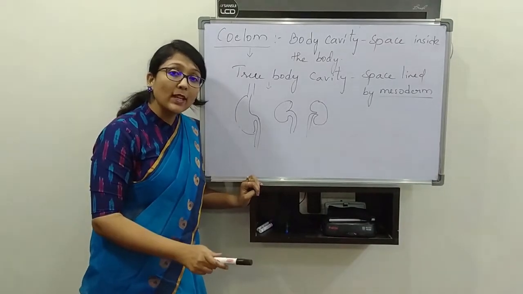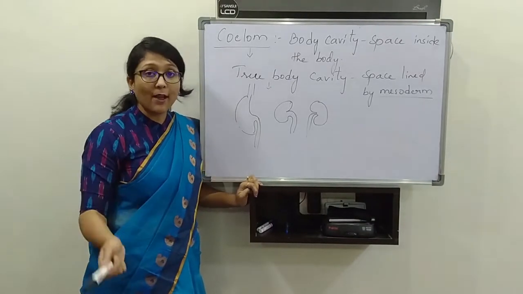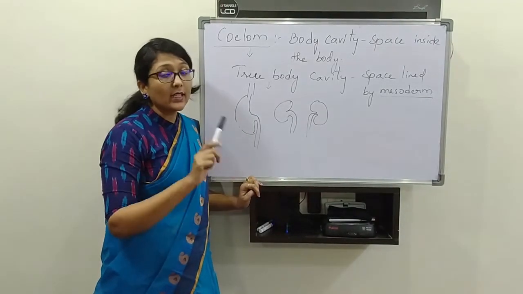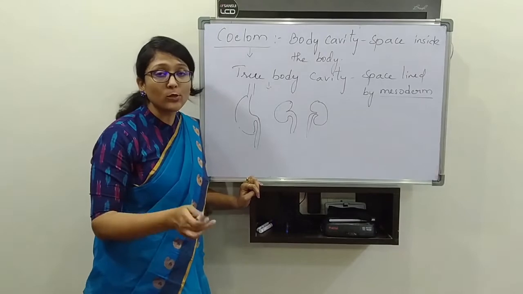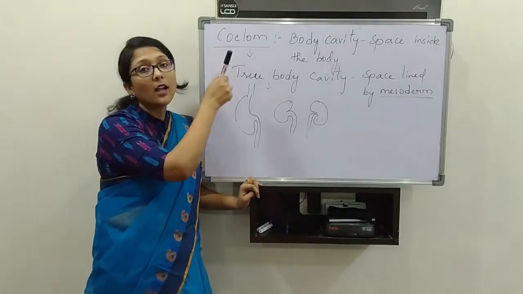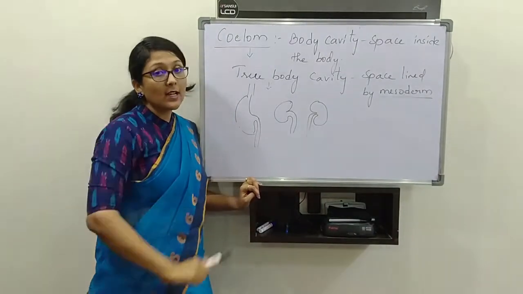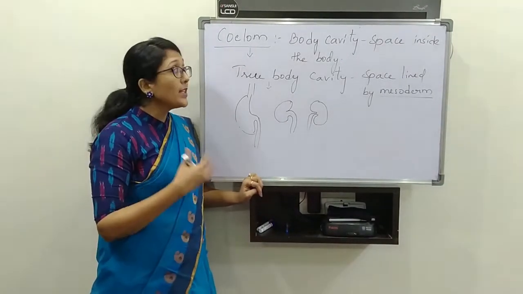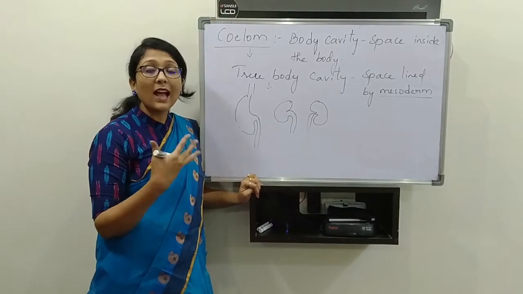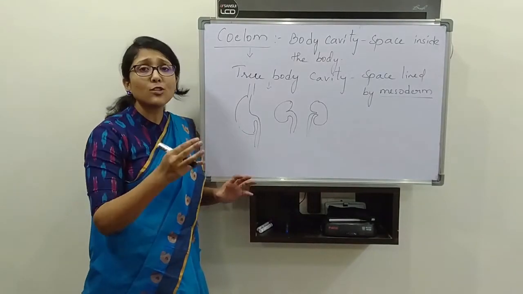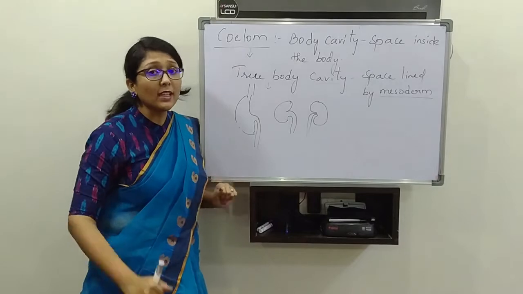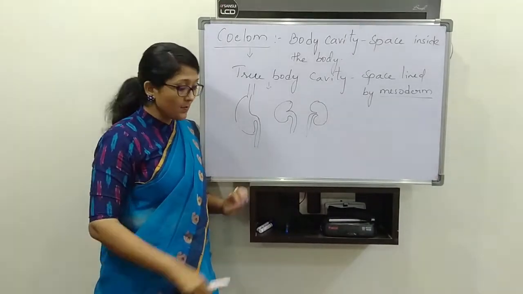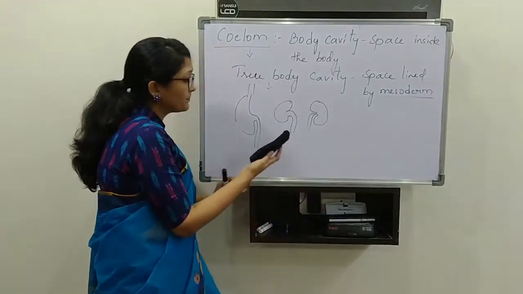Now, which type of body cavity? True body cavity. What is meant by true body cavity? If the body cavity or the space is lined by the mesoderm, then only it is called as a true body cavity, or it can be called as a coelom. Okay. Now, next we are going to study which type of organisms have what type of coelom. Means based on coelom, again we are going to differentiate the organisms. So we will see what are the different types of organisms based on coelom.